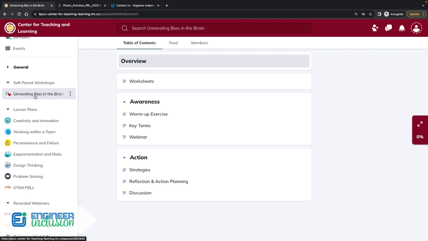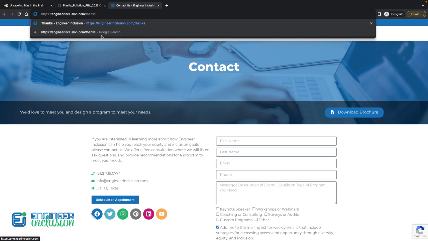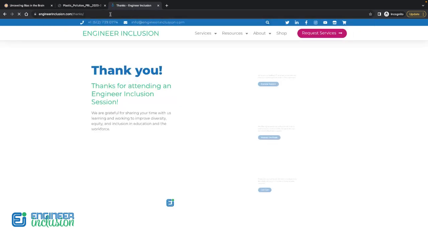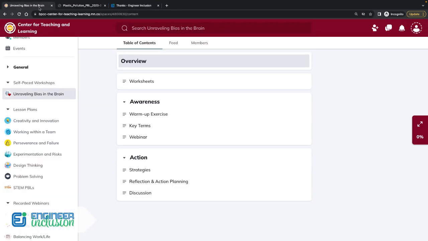And then once you do that, you can actually come to my website and request a certificate of completion if you're interested in that. So if you go to engineerinclusion.com/thanks, it will give you a pop-up where you can request a certificate that you completed that course.